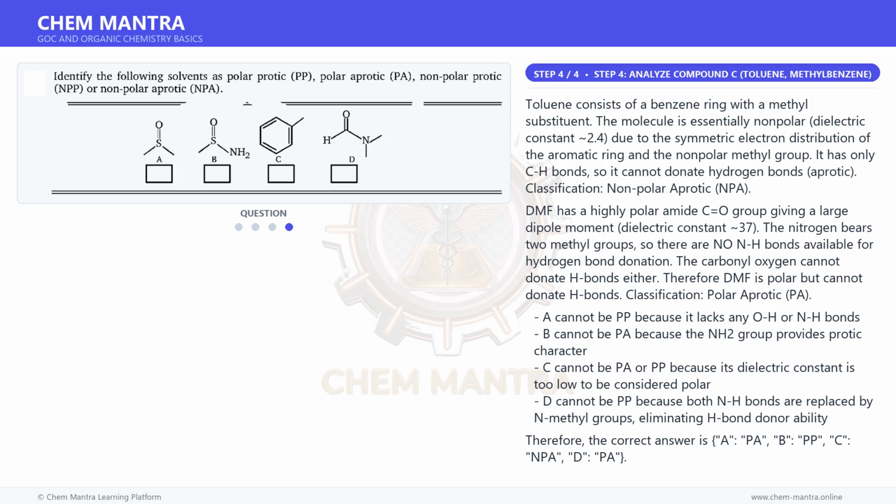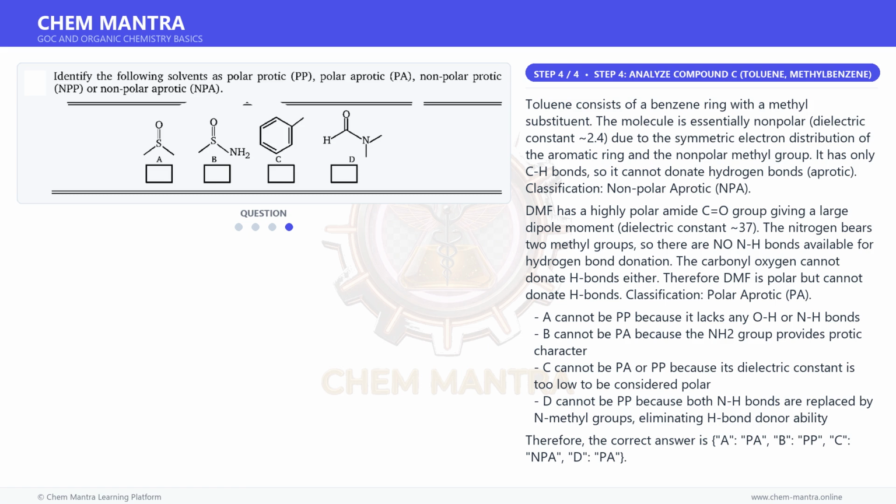Toluene consists of a benzene ring with a methyl substituent. The molecule is essentially nonpolar, dielectric constant ~2.4, due to the symmetric electron distribution of the aromatic ring and the nonpolar methyl group. It has only CH bonds, so it cannot donate hydrogen bonds: aprotic. Classification: nonpolar aprotic, NPA. DMF has a highly polar amide C=O group giving a large dipole